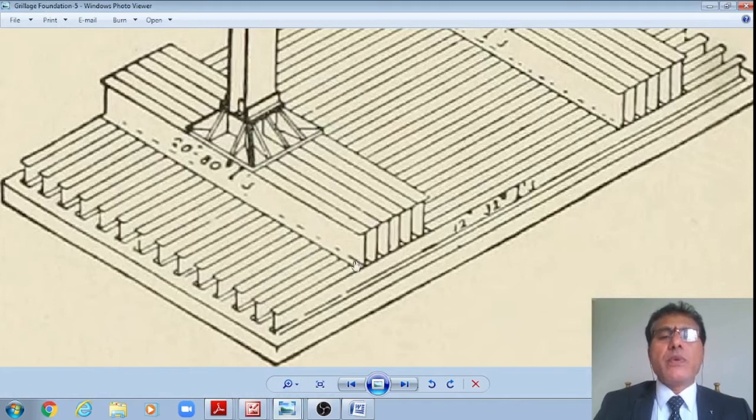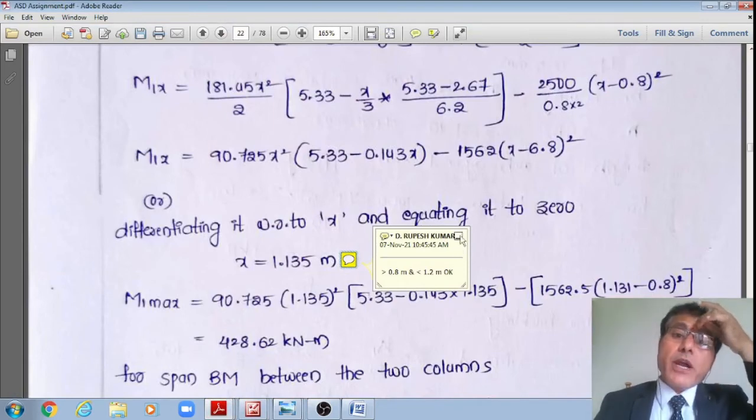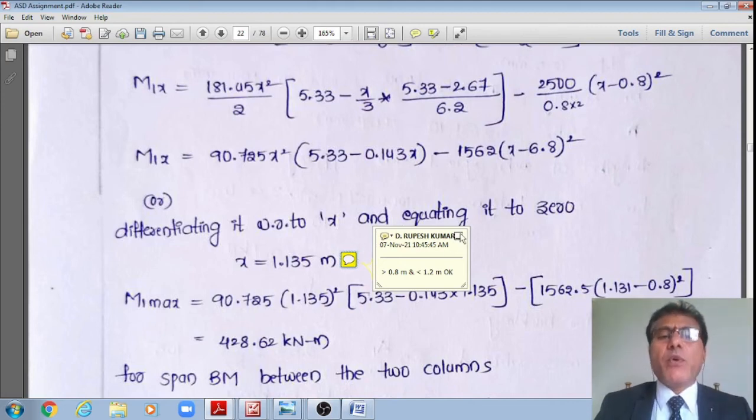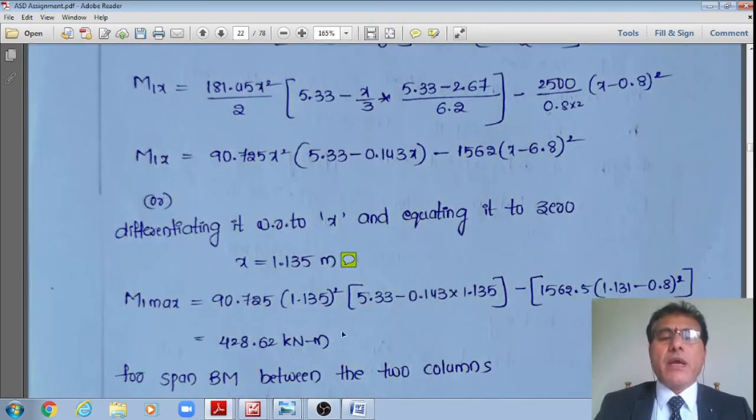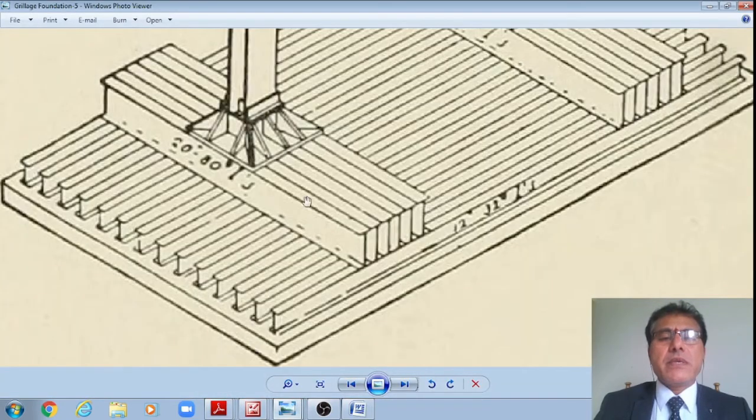Therefore, it is okay, and it should be less than this 0.8 plus this width B. This width is also 0.8. Therefore, 0.8 plus 0.8 is 1.6. Therefore, 1.135 is also less than 1.6. Therefore, it is okay. That means the section we have assumed under this base plate is okay from the lower and upper bound point of view.